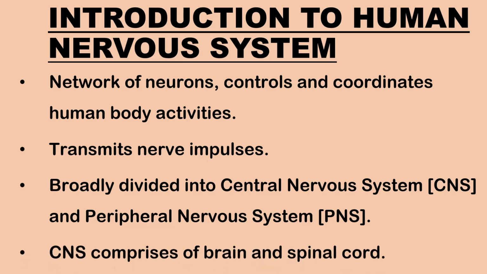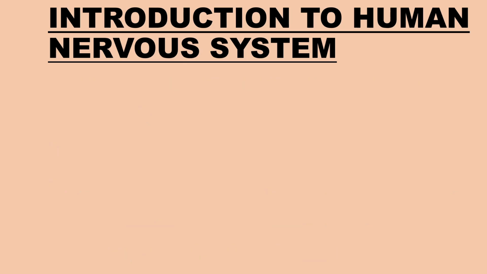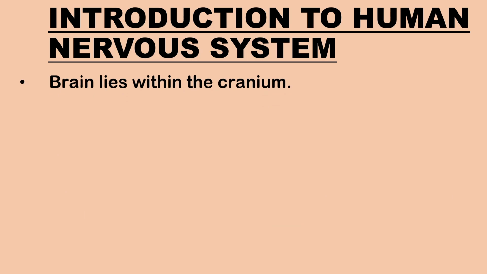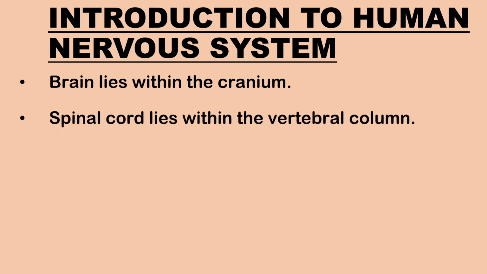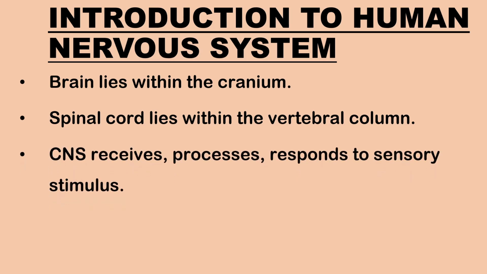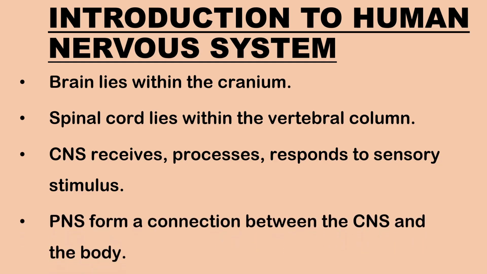The central nervous system lies along the mid-dorsal part of the body and comprises the brain and the spinal cord. The brain lies within the cranium, while the spinal cord lies within the vertebral column. The central nervous system receives, processes, and responds to sensory stimulus. The peripheral nervous system is a system of nerves that develop from the central nervous system and acts as a channel between the central nervous system and the body.